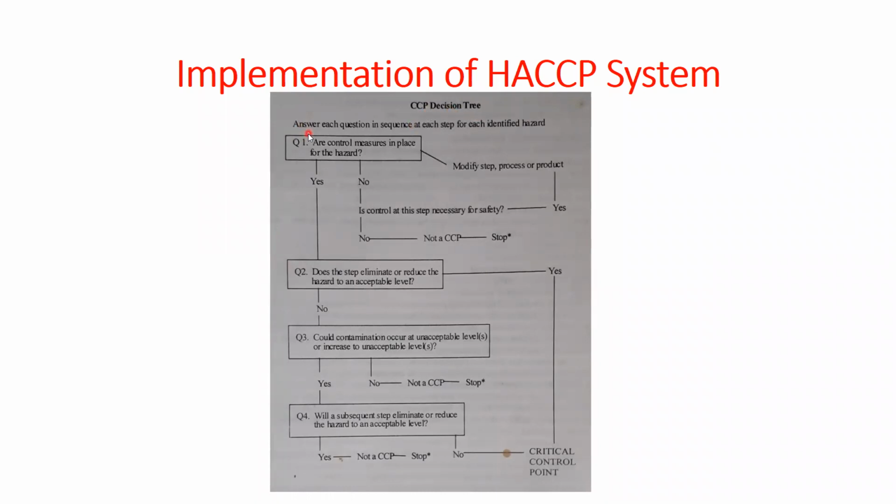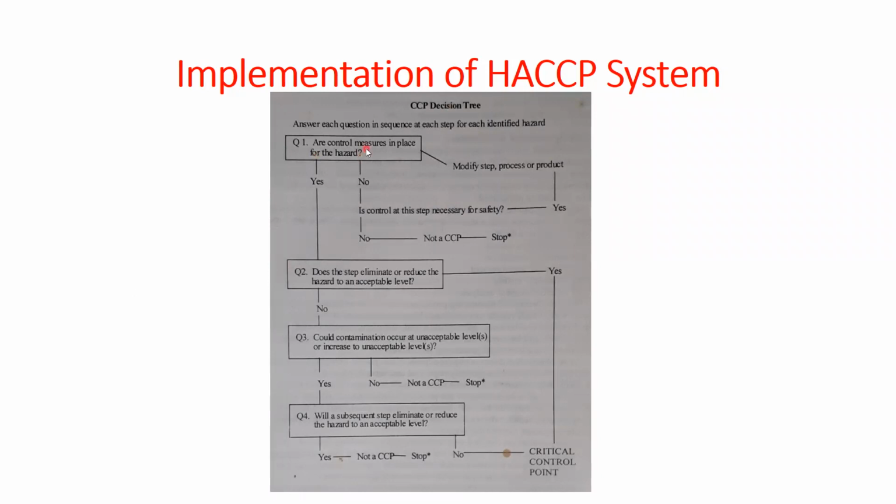So basically this is the questioning and answering. Answer each question in sequence at each step for each identified hazard. जो भी हमने step मतलब flow chart में हमने draw किया है, हर step पे you have list out the hazard, whether that hazard is risky in nature. So what control measure you are applying? So you must have to ask.